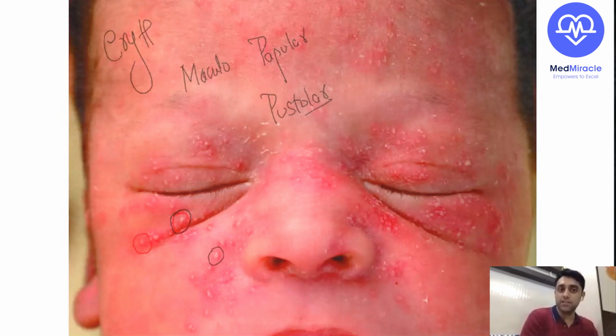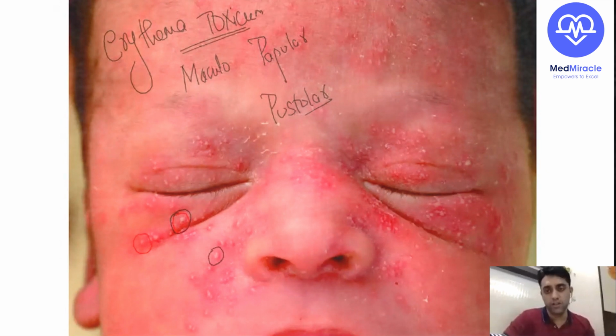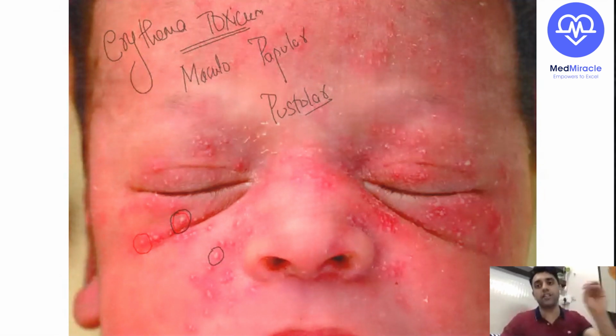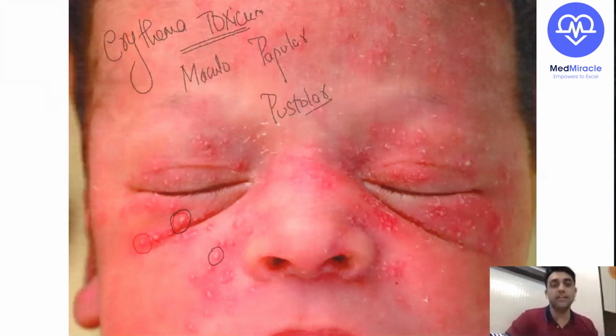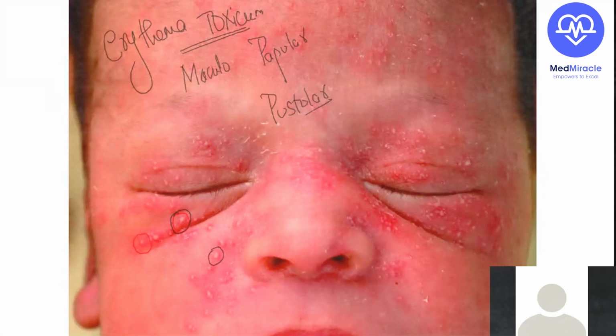Again, today's session is about what all images are important and how to approach an image-based question. My answer is whatever day-to-day cases you see in your wards and ICUs, those are the first pictures and images which should be targeted by you. And this picture is nothing but erythema toxicum, a condition in a newborn which looks abnormal but is normal.